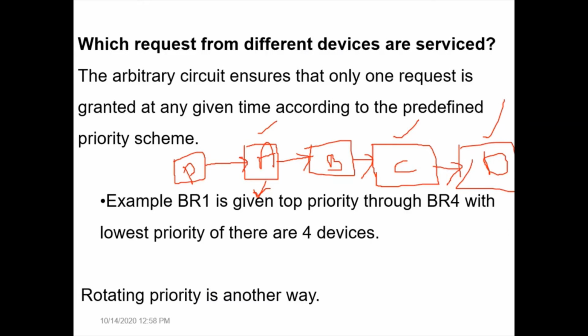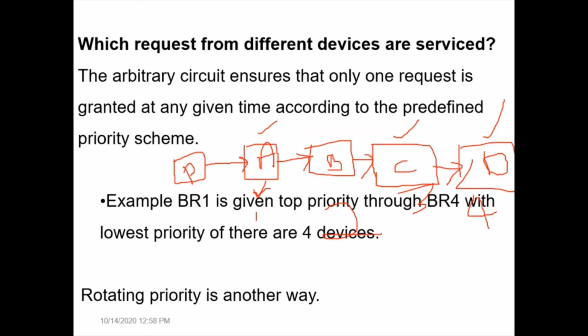So this is actually the position of A, B, C, D, or for example 1, 2, 3 and 4. This position, how near they are, is based on some priority. A has higher priority, that is why it is connected nearest to the processor. Then B, C, D are connected in daisy fashion using some priority. But because of this priority, the lowest priority devices do not get a chance to become bus master.